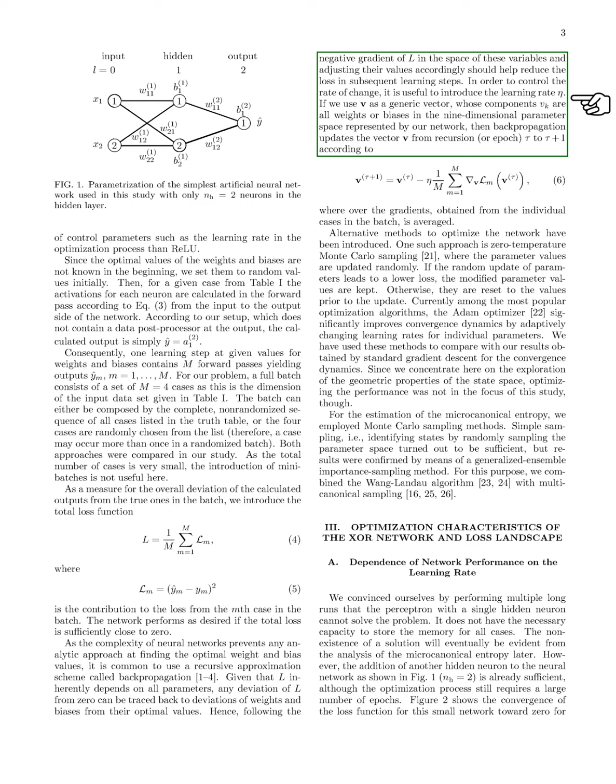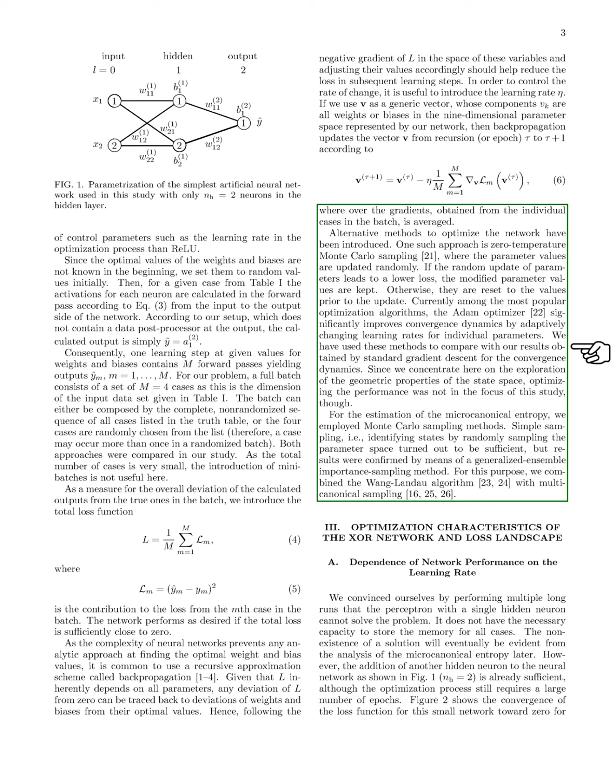We also explore alternative optimization methods, such as zero-temperature Monte Carlo sampling, where we randomly update parameters and keep changes that lower the loss. The Adam optimizer, which adapts learning rates for individual parameters, is another popular method we compare against our results from standard gradient descent. While our focus is on exploring the geometric properties of the state space, we also estimate microcanonical entropy using Monte Carlo sampling methods. Simple random sampling of the parameter space suffices, but we confirm results with a generalized ensemble importance sampling method, combining the Wang-Landau algorithm with multi-canonical sampling.